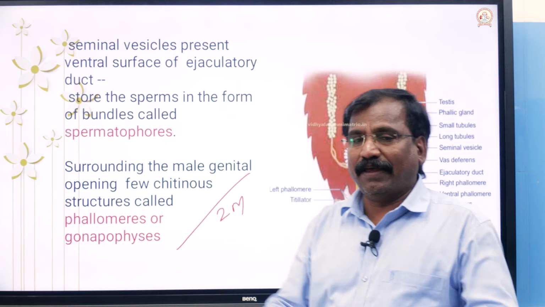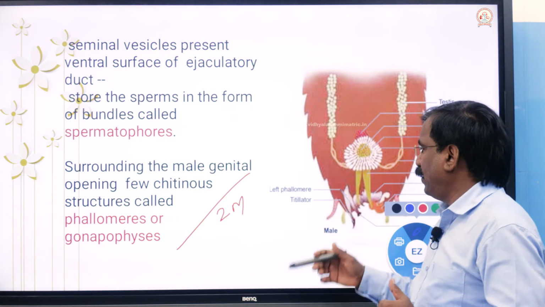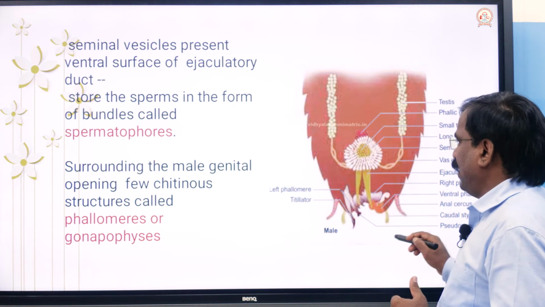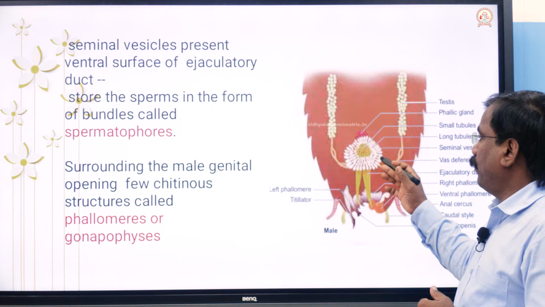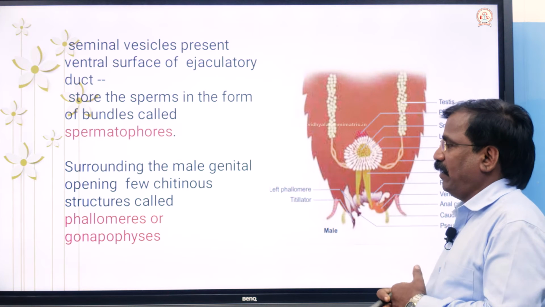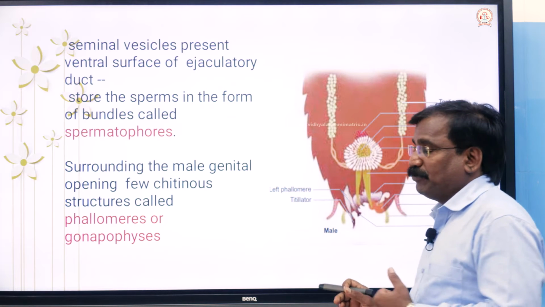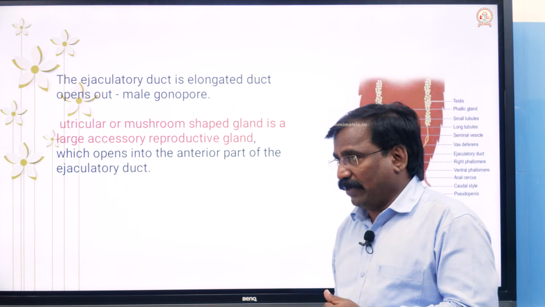Phallomeres are gonophyses. Almost all the ducts and structures are completed, and now the other glands: phallic glands, the mushroom-shaped gland and the seminal vesicle. These structures are associated with the male reproductive system.